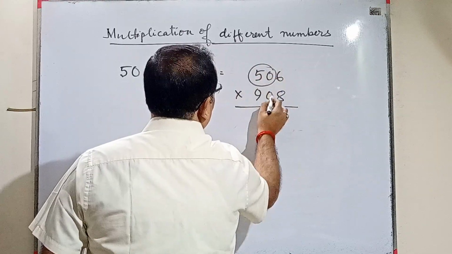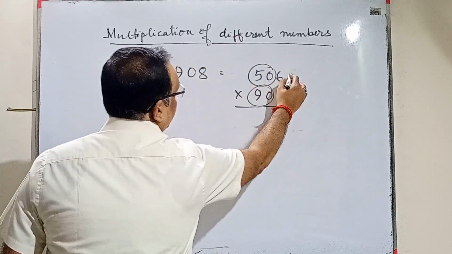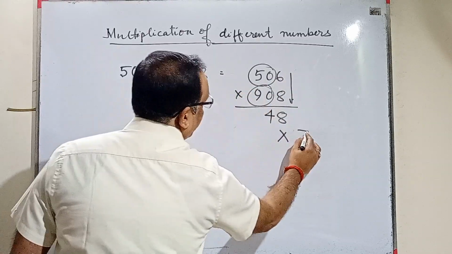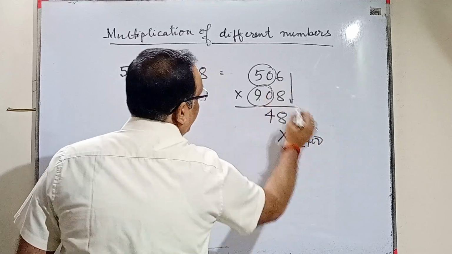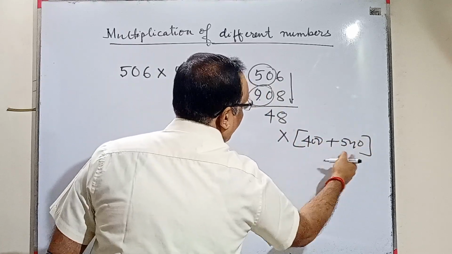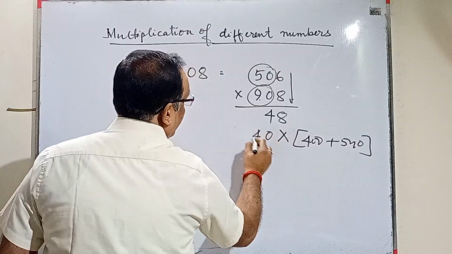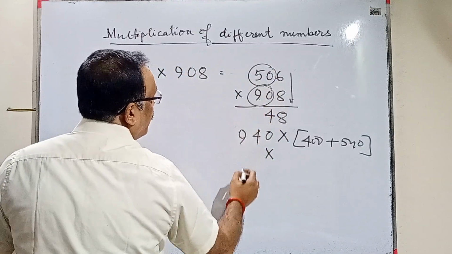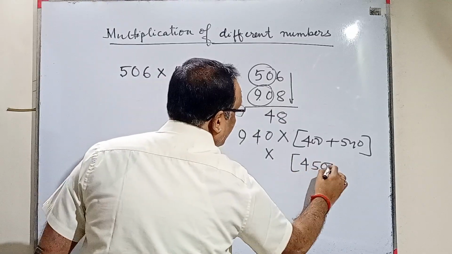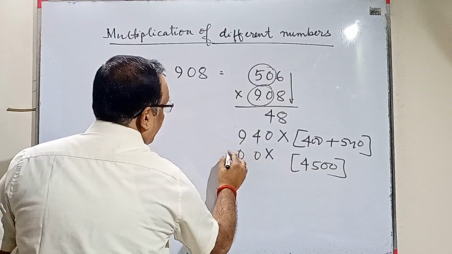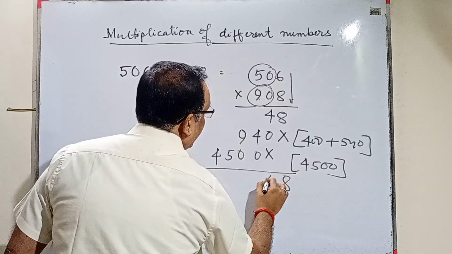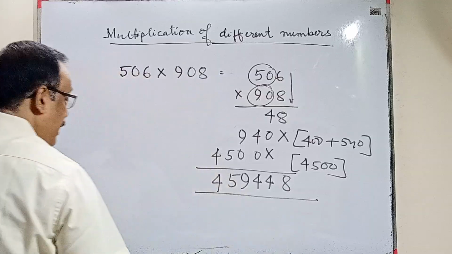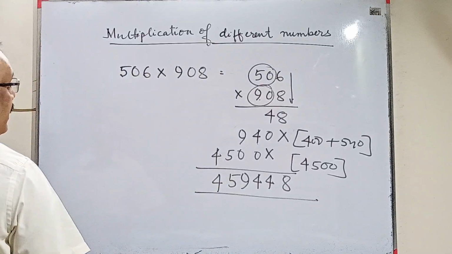So this is my 3-digit number. 6 into 8 will give me 48. Cross 0 into 8 and 0 into 6, that will give me 0, and 5 into 8 and 9 into 6, that will give me 400 plus 540, which is 940. Cross 50 into 90, this multiplication, is 4500. So the answer is 459448.